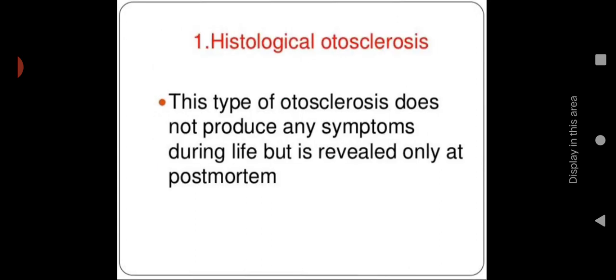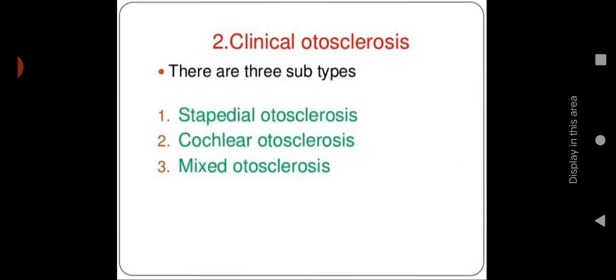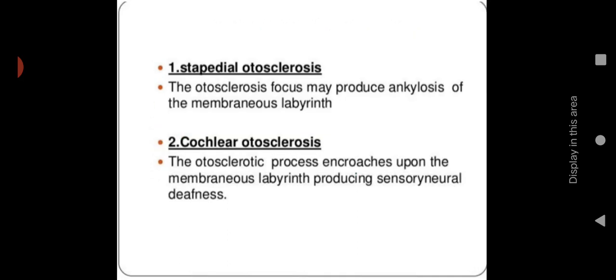Histological otosclerosis means this type of otosclerosis does not produce any symptoms during life but is revealed only after death, during the post-mortem. So during life there will not be any symptoms. Then clinical otosclerosis has three subtypes: stapedial otosclerosis, cochlear otosclerosis, and mixed otosclerosis.